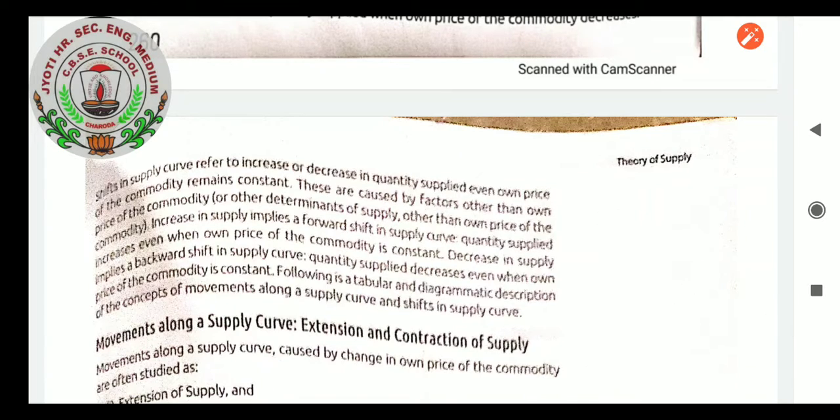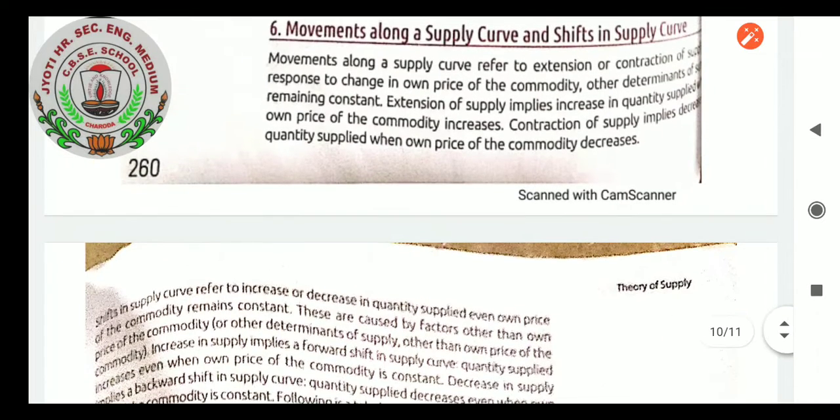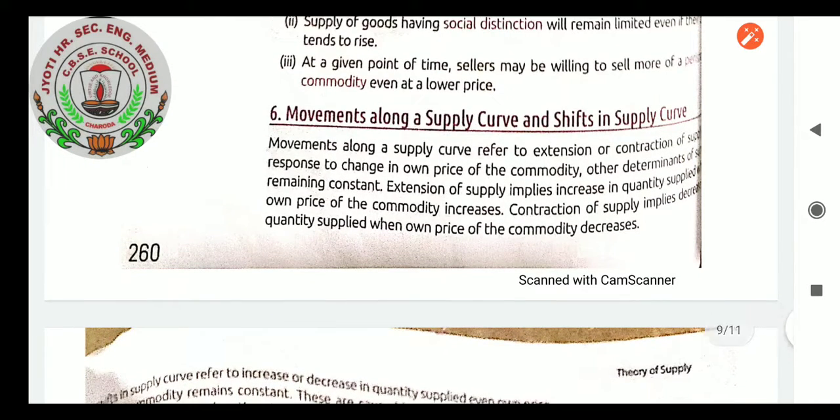Shift in supply curve refers to an increase or decrease in quantity supplied even when the own price of the commodity remains constant. It means other determinants or factors are changing, which will increase the supply of the commodity. That is the simple meaning. So now we can see how we can compare movement and shift.